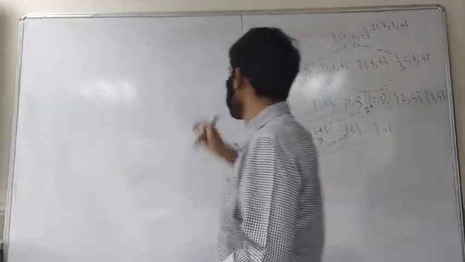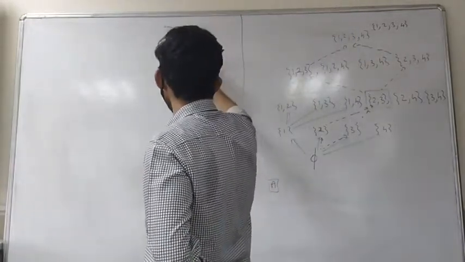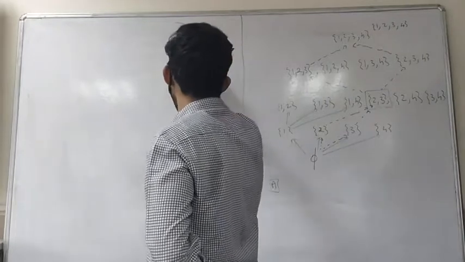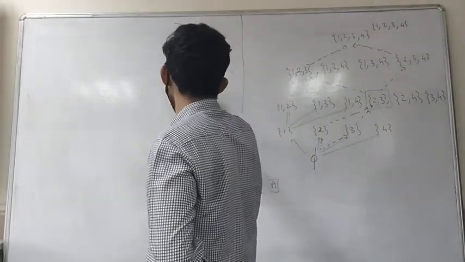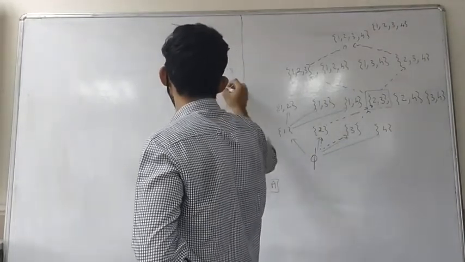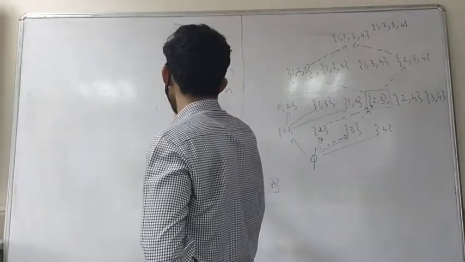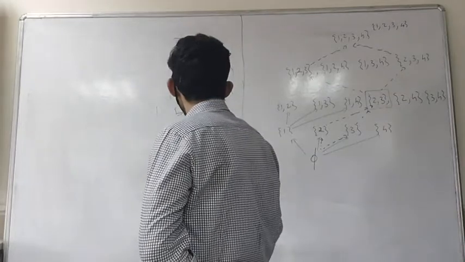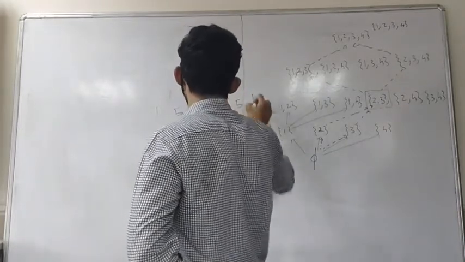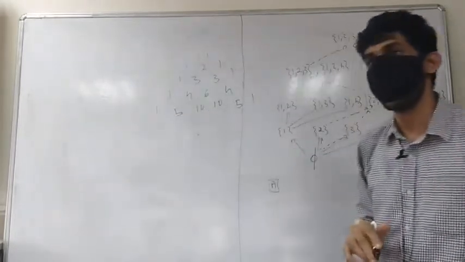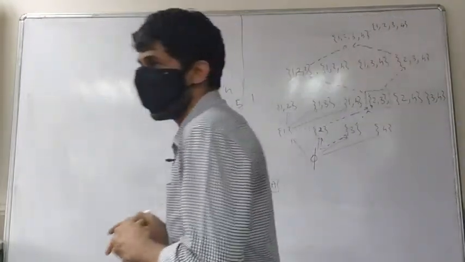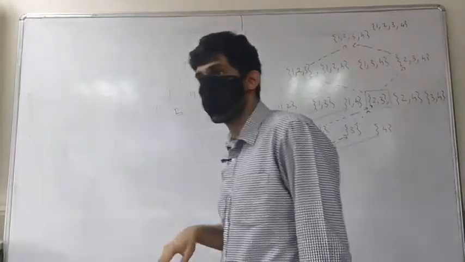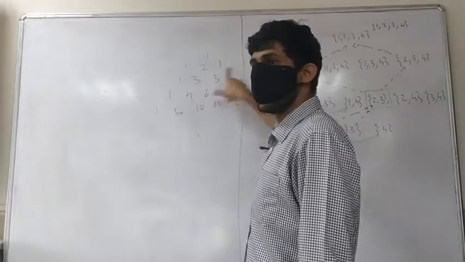Say your Pascal's triangle looks something like this. So you can see, we have proved this in your first chapter, that the binomial coefficients increase up to the middle and then they decrease.